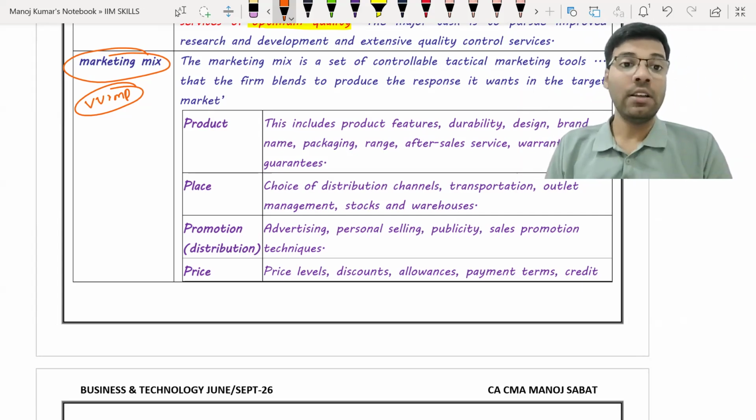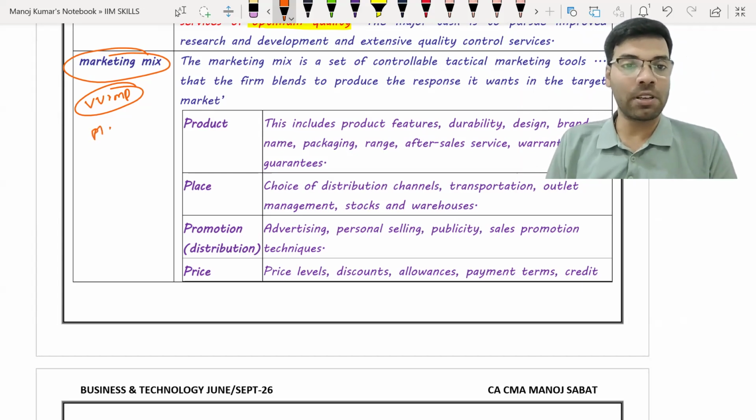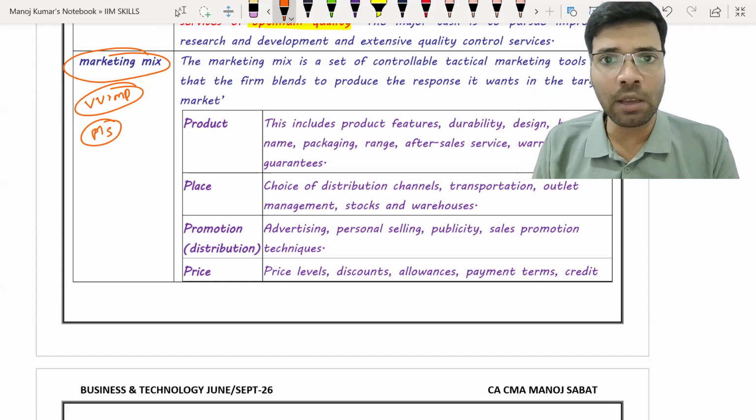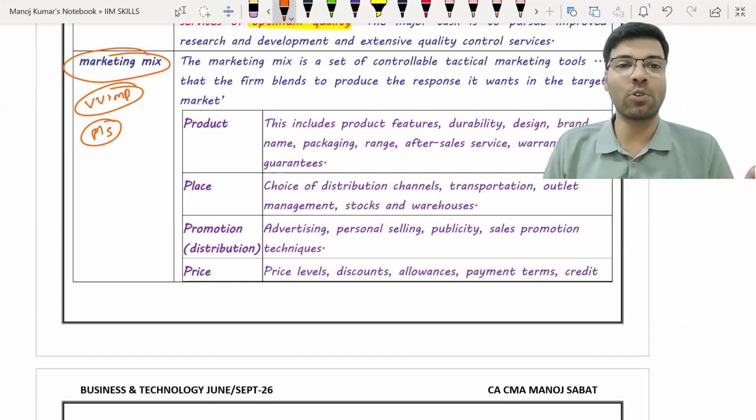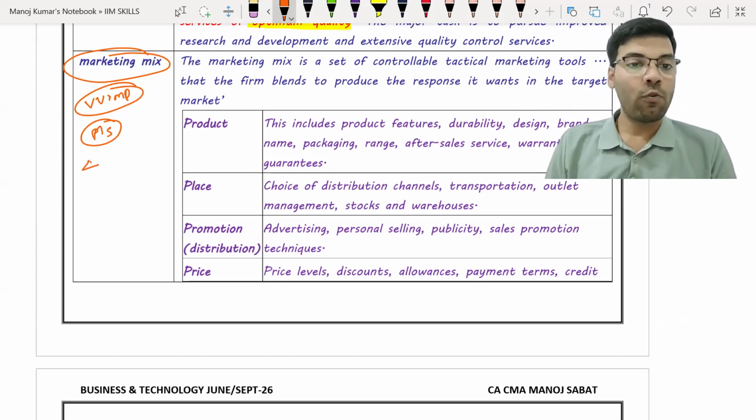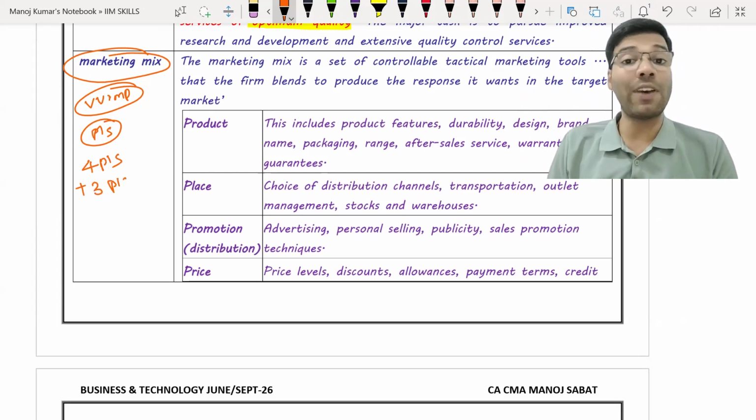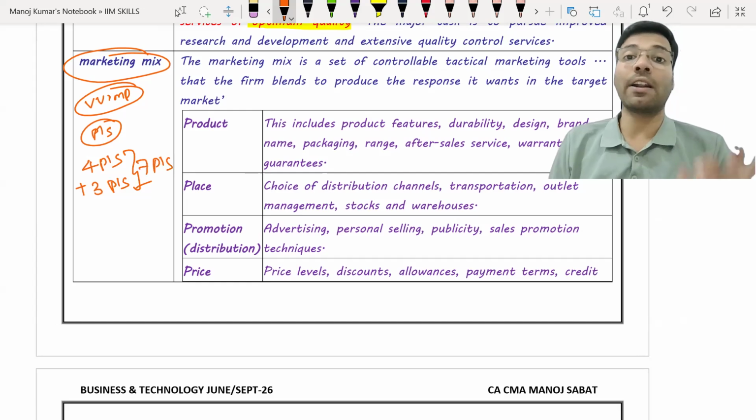Now listen everyone. Now marketing mix is called the P's of marketing mix. Okay, why are they called the P's of marketing mix? Because all the factors that we are going to study start with the letter P, so they are called the P's of marketing mix. So there are a total of 4 P's of marketing mix plus 3 P's of extended marketing mix. Totally it is 7 P's of marketing mix.